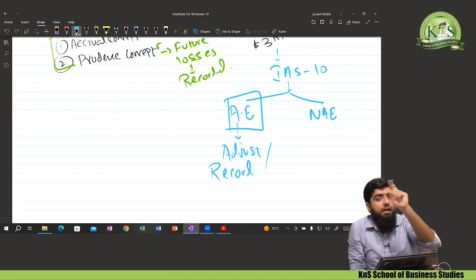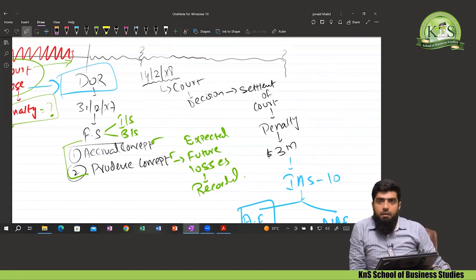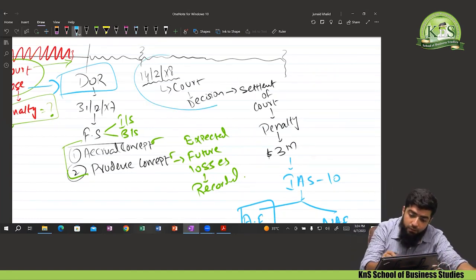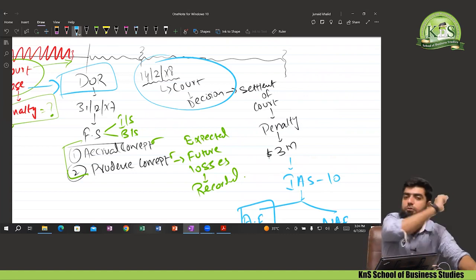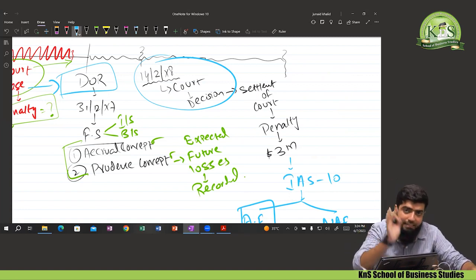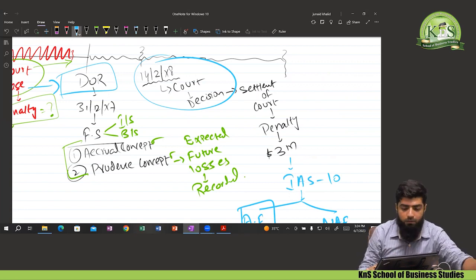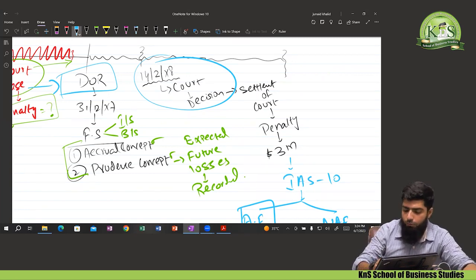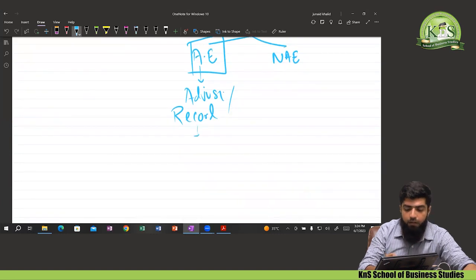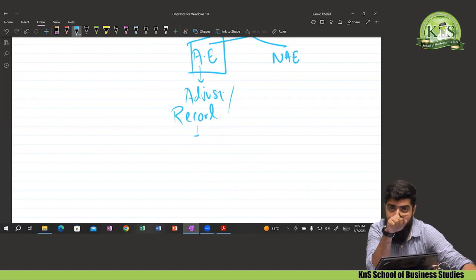Although I told you earlier that the event arises in 2008, no doubt that event arises in 2008, but that relates to 2007. We cannot ignore it. We cannot defer it to the next accounting period. We need to record that expense in the current accounting period, in the recent P&L or the balance sheet. So the accounting entry will be recorded. That particular financial statement needs to be adjusted,